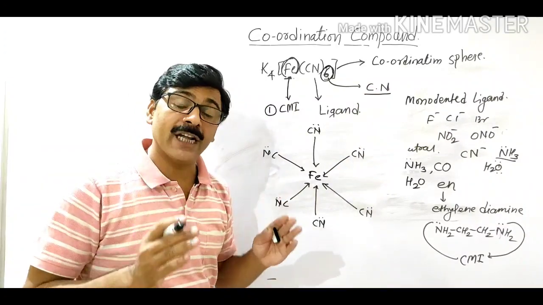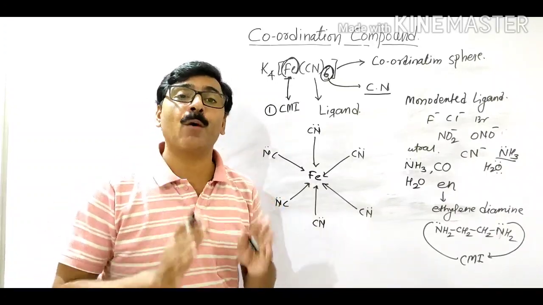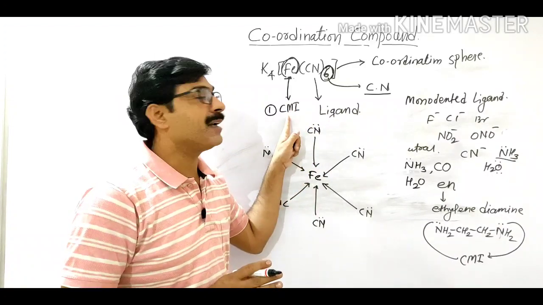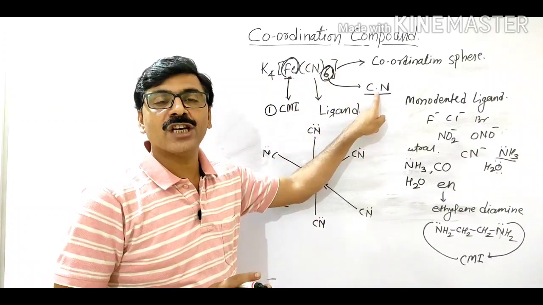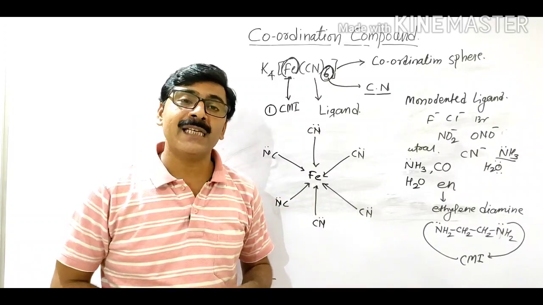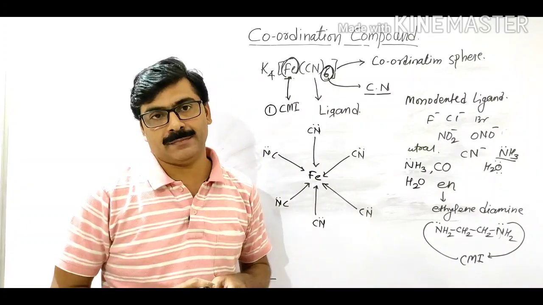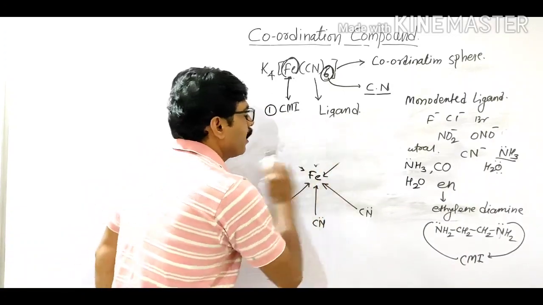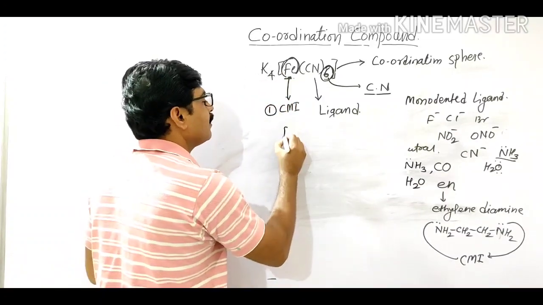So what is called the coordination number? The total number of coordinate bonds formed between the ligand and the central metal ion in a coordination entity is called the coordination number. And on the basis of coordination number, complexes or coordination compounds are classified into 3 types. Suppose the coordination number is 6, just for example here,